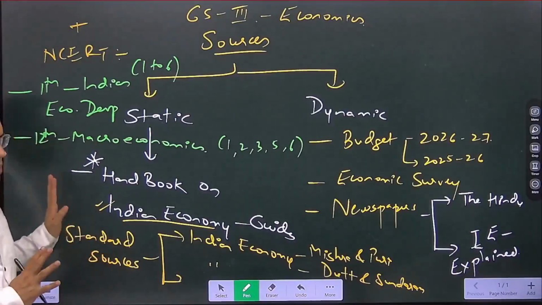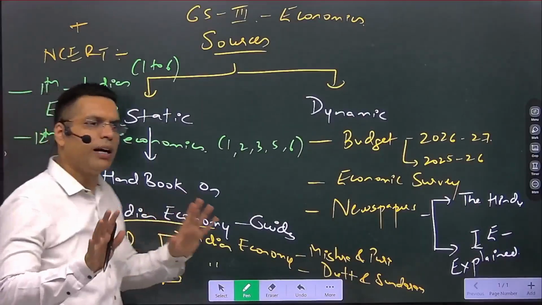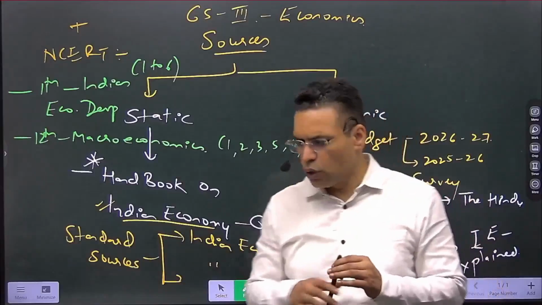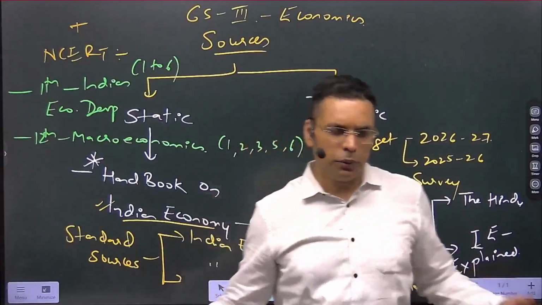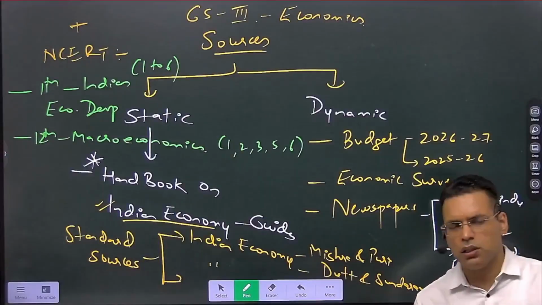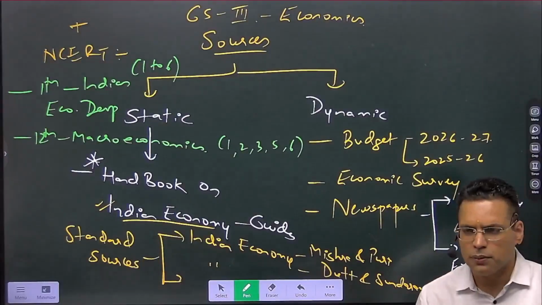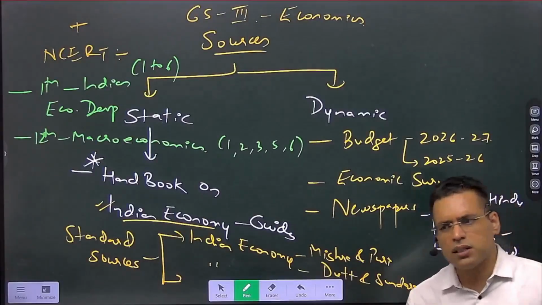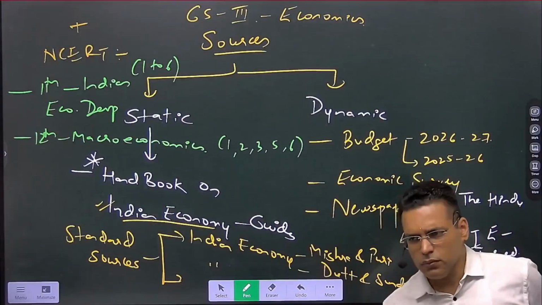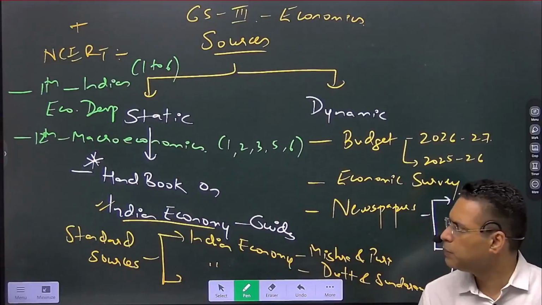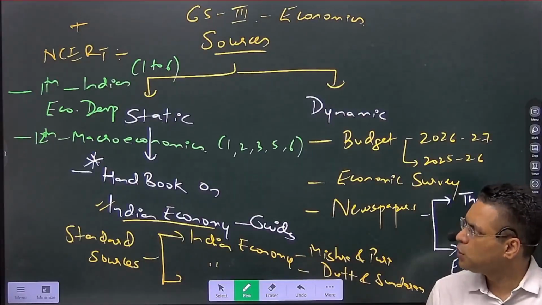So these are the sources. Let's say you already have a handbook on India's economy. So don't purchase any new book. बहुत सारे लोगों के पास किताब होगी, I think. A lot of people have already purchased it. But if you haven't purchased it, avoid it right now, because we would do that in the class. But if you want some extra reading, then I would advise that selectively you can go for standard sources. Okay? So this is about the sources that we have to follow.